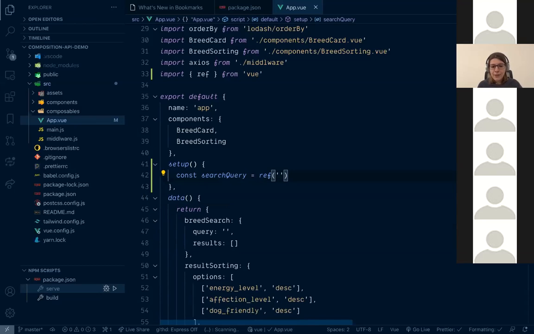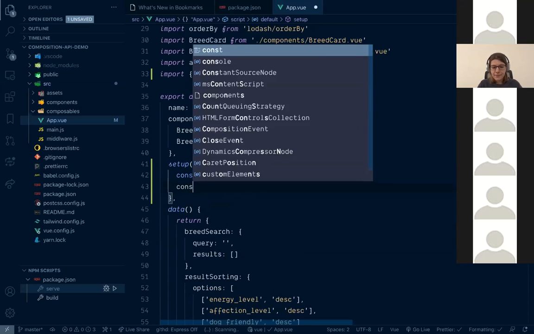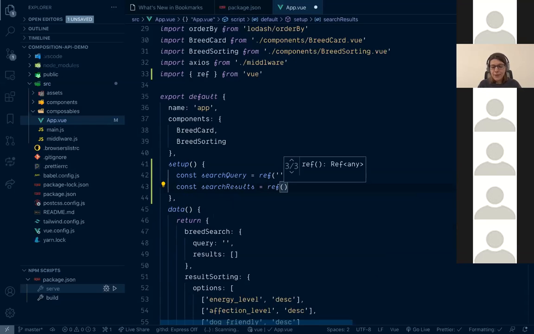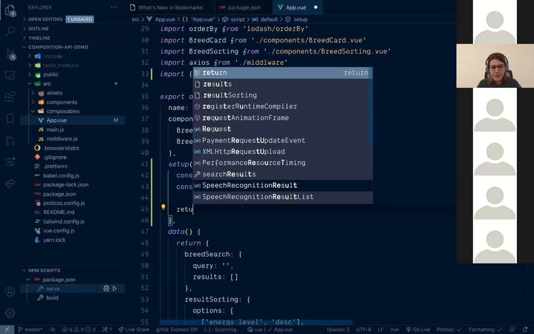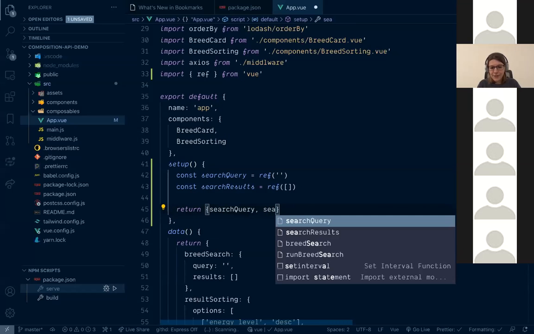So we created this one. Let's also create searchResults. It will again be a ref of an empty array. And here goes a very important moment when you're using the composition API. With the setup, you will need to return whatever you want to expose to the template. So I'm returning searchQuery and searchResults.